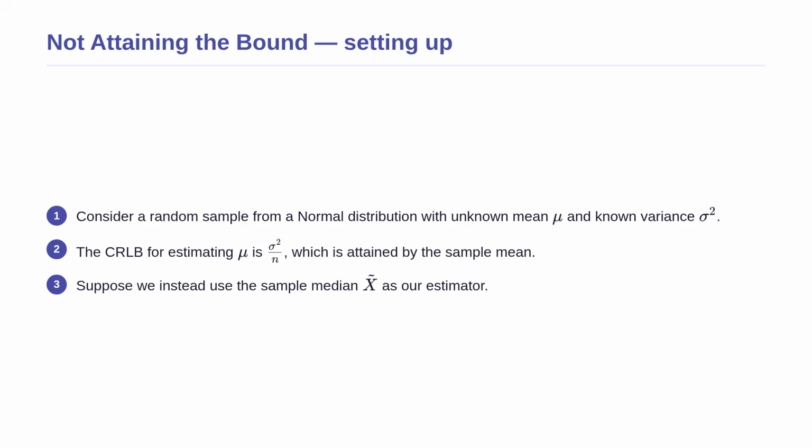Now, let us look at a case where an estimator fails to hit the absolute minimum. Suppose we have a random sample from a normal distribution with an unknown mean mu and a known variance sigma squared. We want to estimate the true mean. We already know that the sample mean attains the Cramer-Rao lower bound for this problem, which is sigma squared divided by n. However, suppose a student decides to use the sample median instead of the sample mean as their guessing formula. Let us see what happens to the variance.